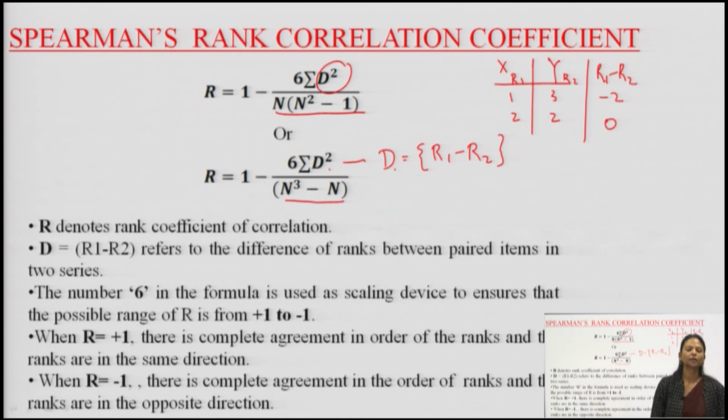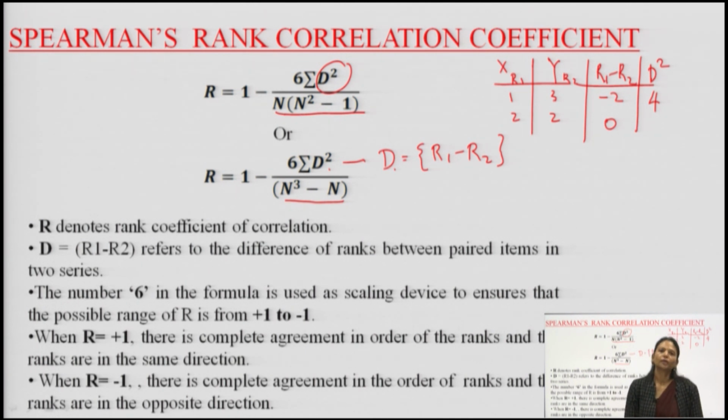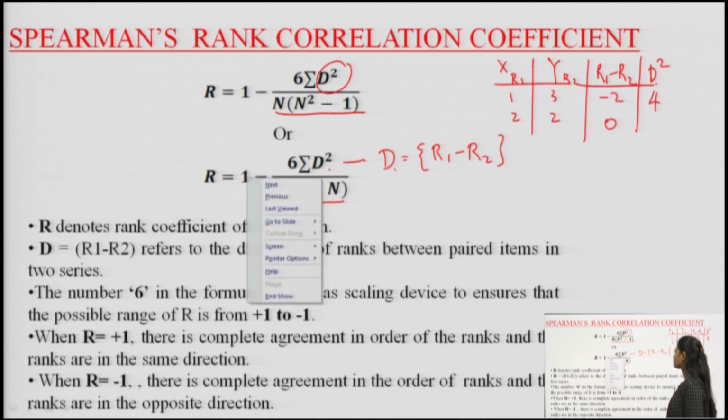Even if R1 minus R2, that is d, the difference, is negative, there is no value of that negative sign, because I require d square, which gives you 4 here. Ultimately, since it is squared, when we square negative numbers, we get a positive number. So even if the difference between the ranks is negative, it does not affect the answer, because we require d square. That means we need the difference squared so that negative becomes positive. Thus we are using d square.